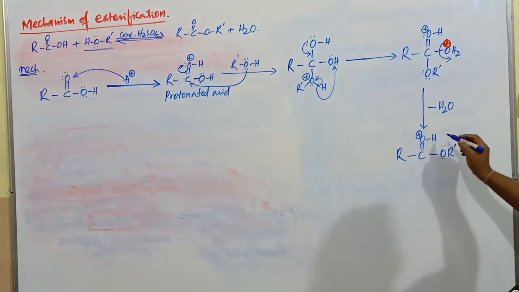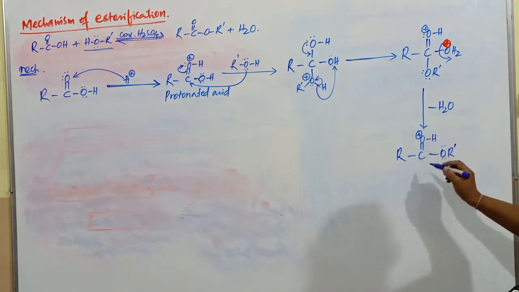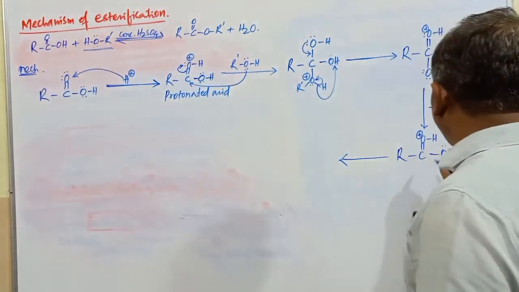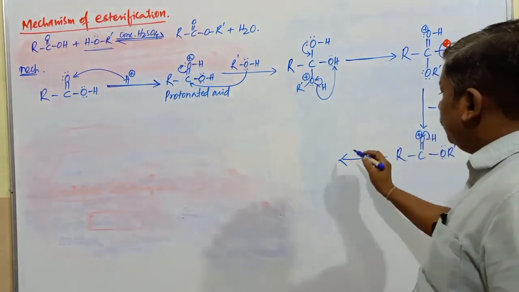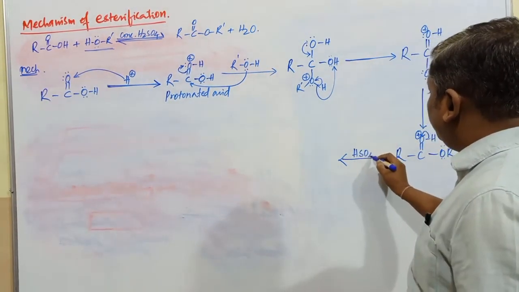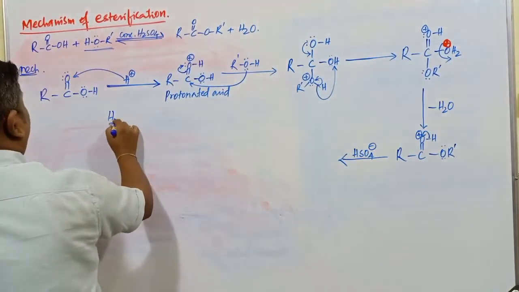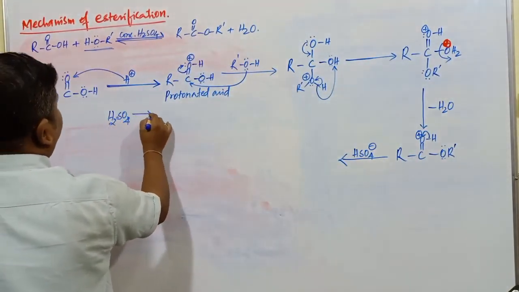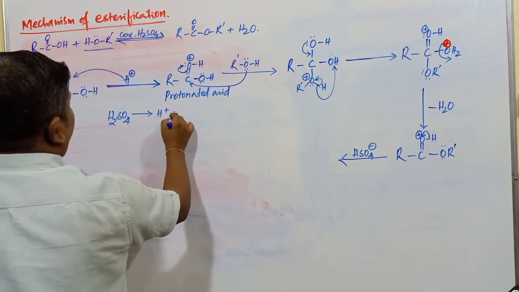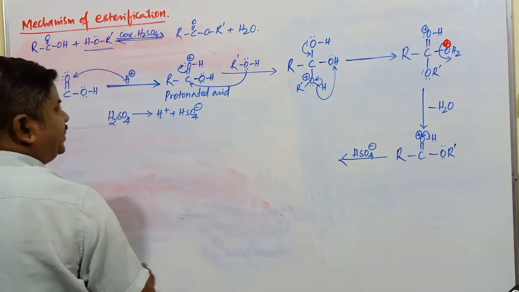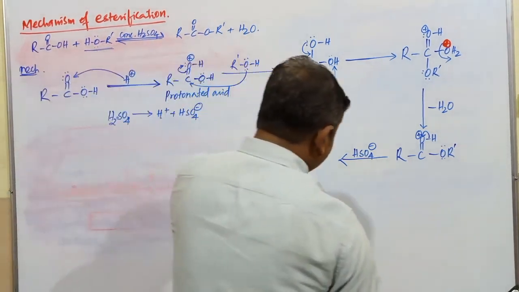Now what happens here? Whatever H plus ion was used in the first step, the same H plus ion is going to be released because of the HSO4 minus ion. HSO4 minus is obtained from H2SO4 dissociating into H plus and HSO4 minus. Now this H plus ion was used here, the same HSO4 minus attacks here.